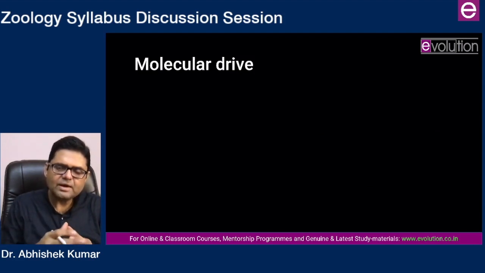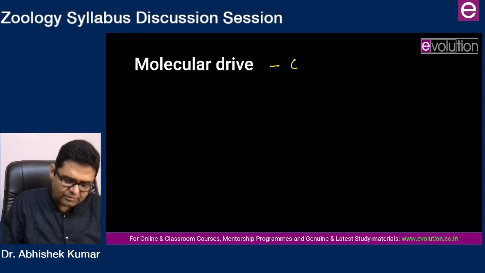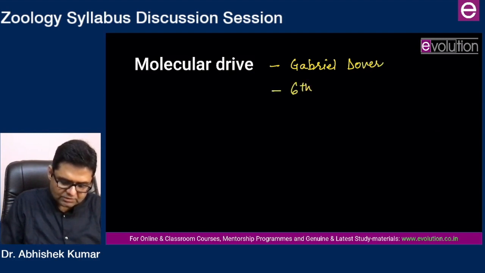So they identified 5 forces of evolution. But molecular drive, which was discovered by Gabriel Dover, is the 6th force of evolution.